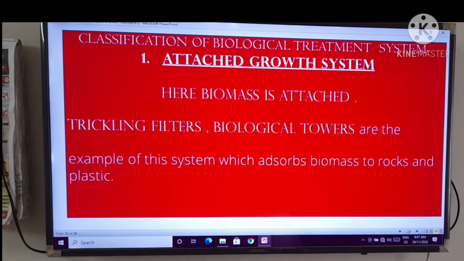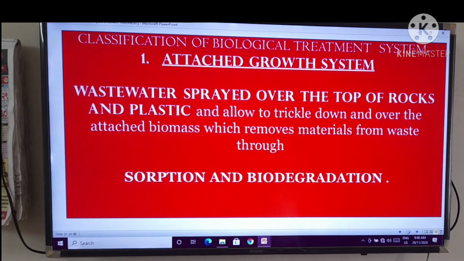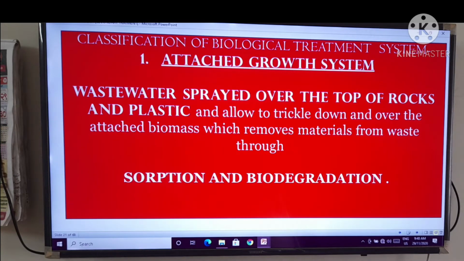The trickling filters and biological towers are examples of this system, which adsorb biomass to rocks and plastics, right? Wastewater is sprayed over the top of the rocks and plastics and allowed to trickle down over the attached biomass, which removes materials from waste through sorption and biodegradation.